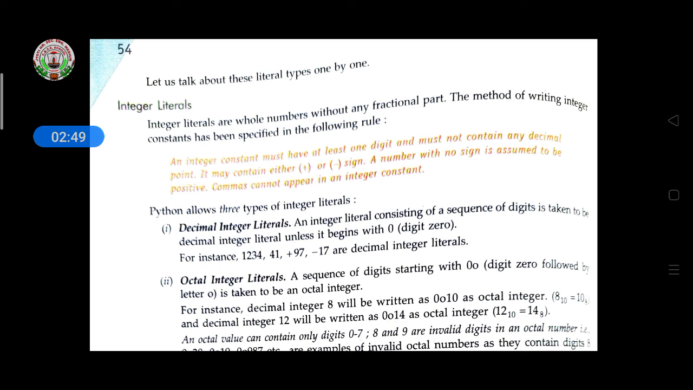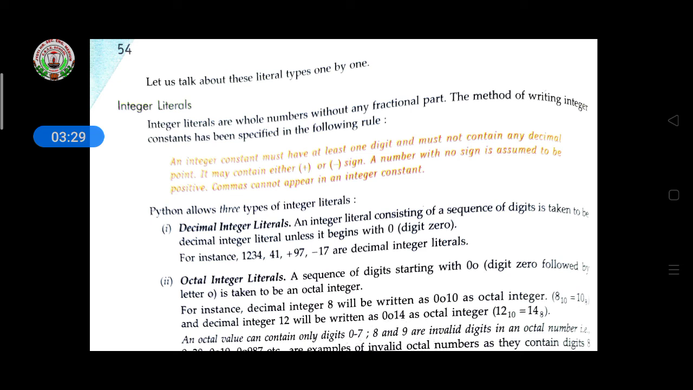Integer literals are whole numbers without any fractional part. The method of writing an integer constant has been specified in the following rules. So the rules are written here: how to write integer literals, how to use them. An integer constant must have at least one digit and must not contain any decimal point. It may contain either a positive or negative sign. A number with no sign is assumed to be positive. Commas cannot appear in an integer constant.